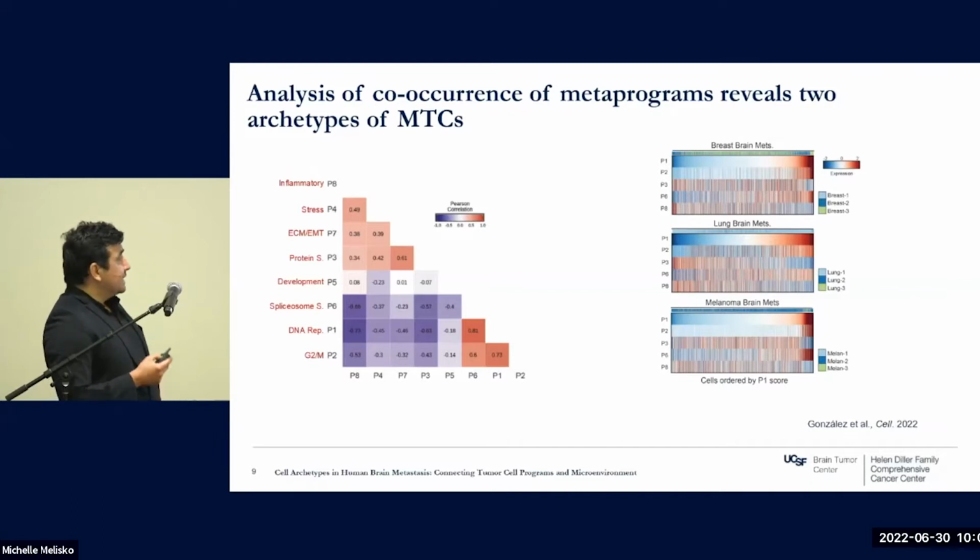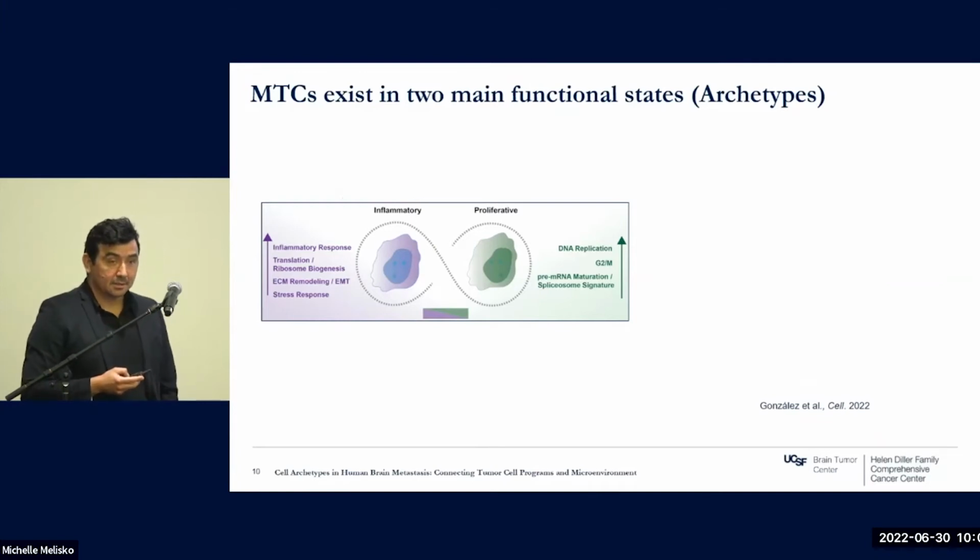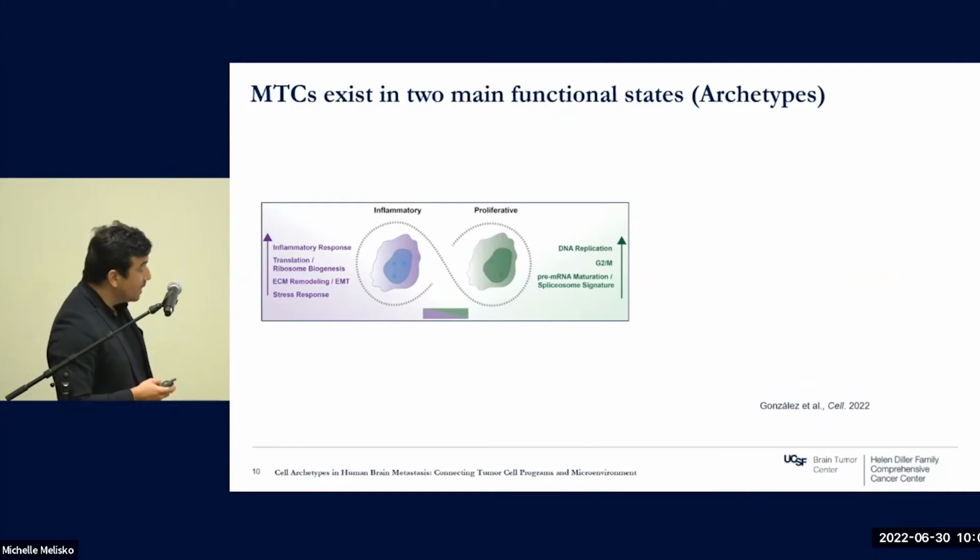So what this data is basically saying is that the cancer cells, the metastatic tumor cells in brain metastasis, exist in two main functional states that we call in this study archetypes. One of them is highly proliferating and high in spliceosome activity, and the other one is not proliferating but enriched in processes like inflammation, protein synthesis, ECM remodeling, EMT, and stress response.